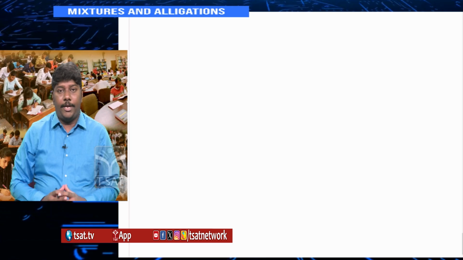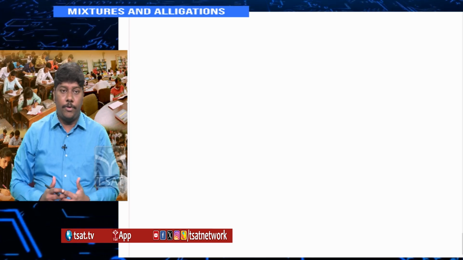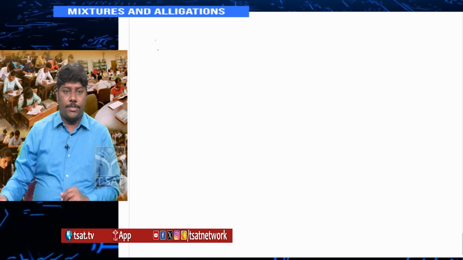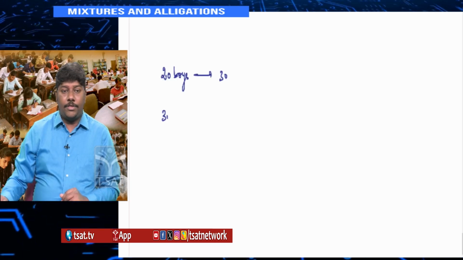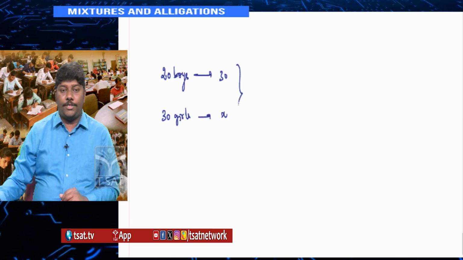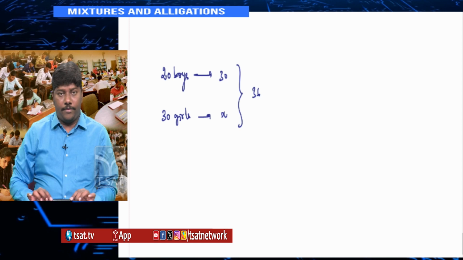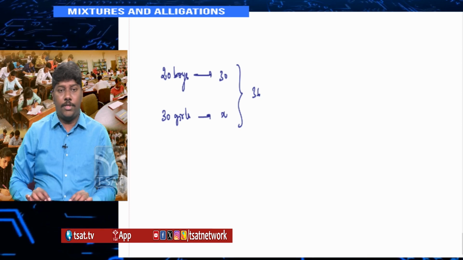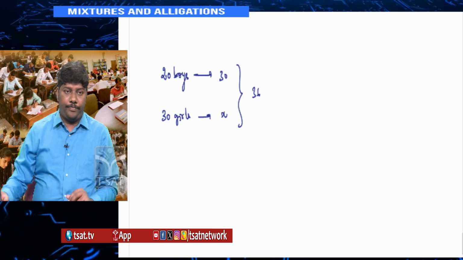What is the combined percentage? If you mix two groups, what is the combined percentage? Suppose sometimes they ask a question like this: the average score of 20 boys is 30. We don't know the average score of the 30 girls, but the combined average, let's say, is 36. Just now we have done the sum, and we got the average as 36. We also know the x value is 40, because we have seen this example here.